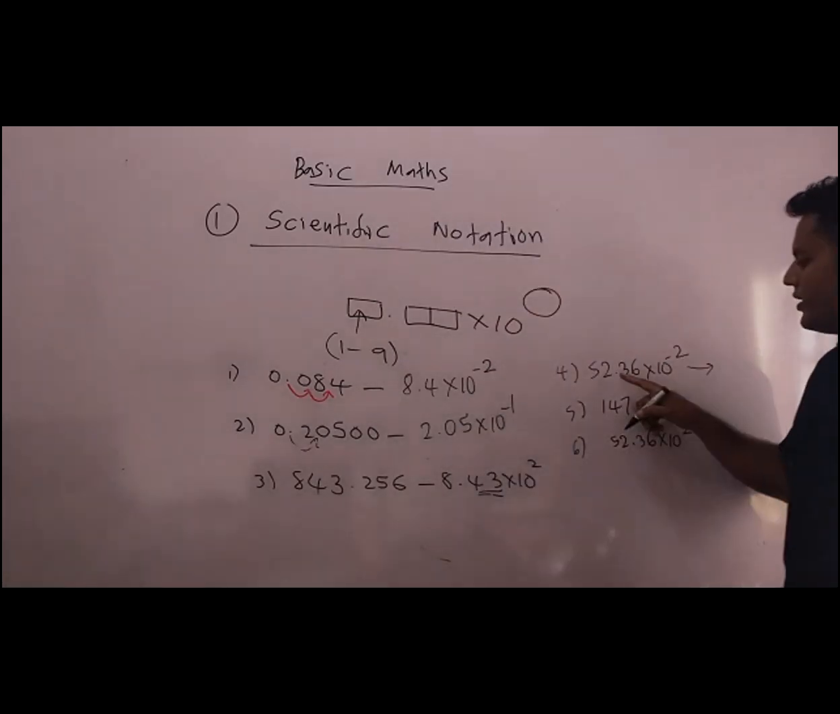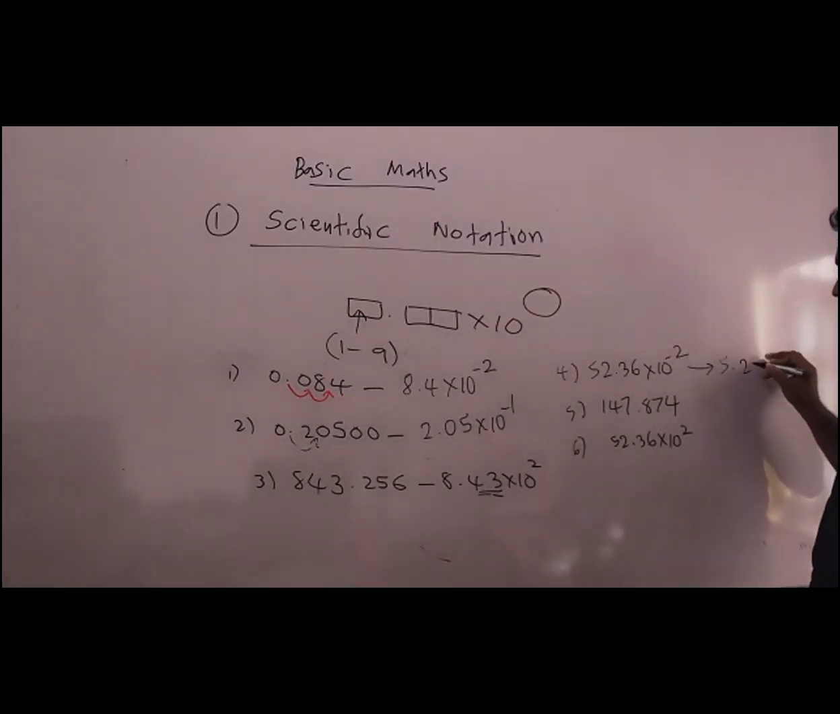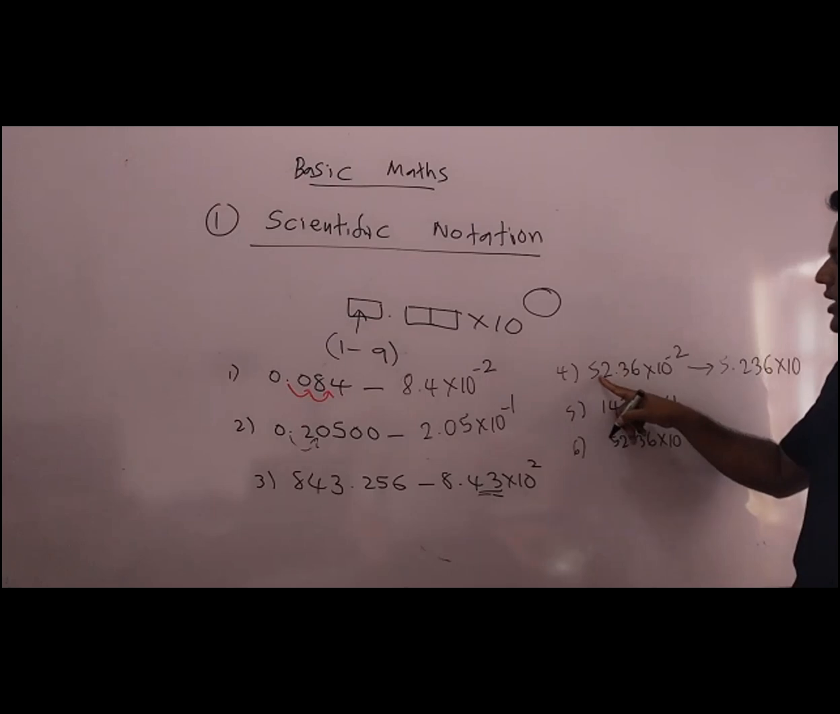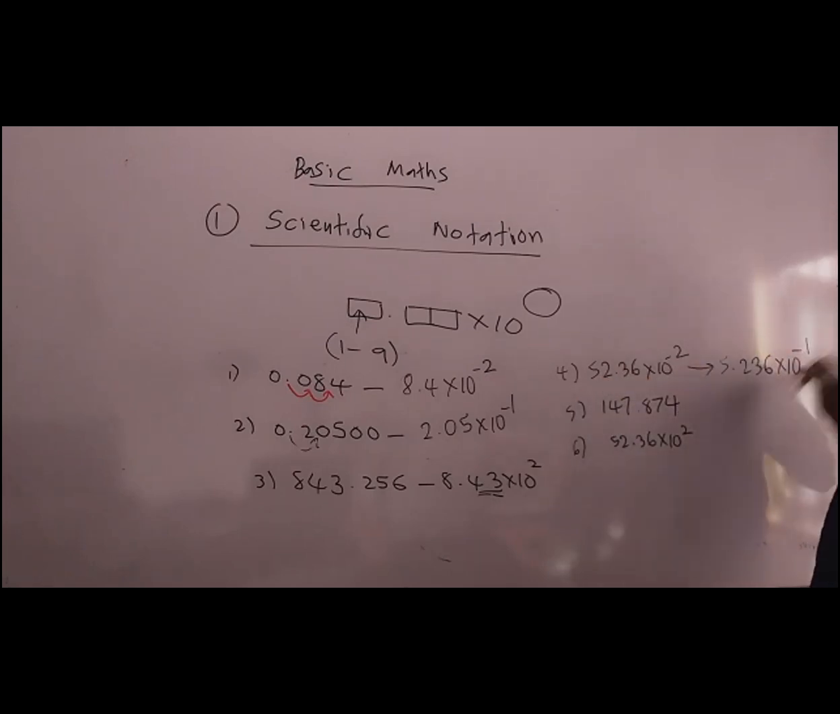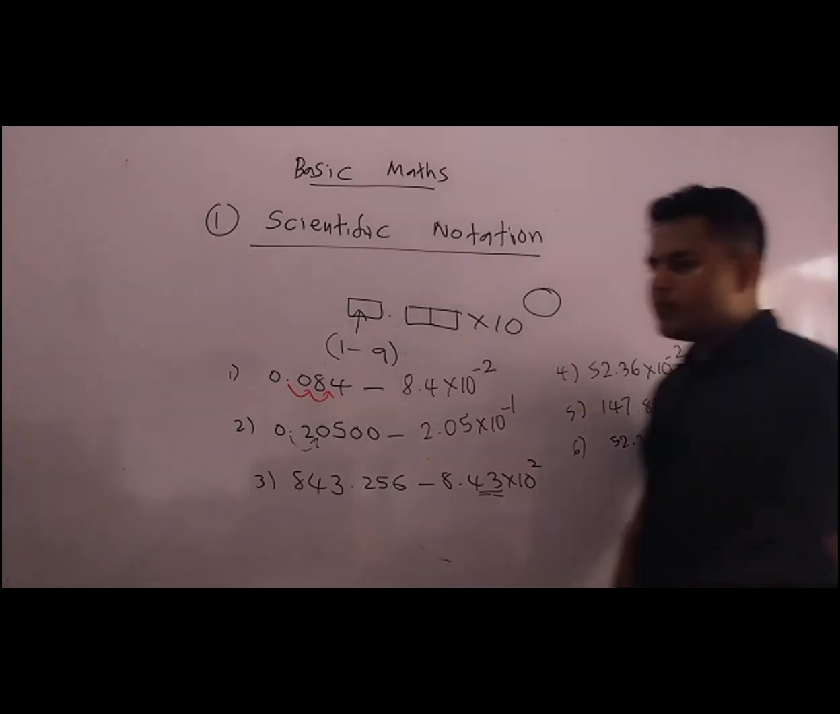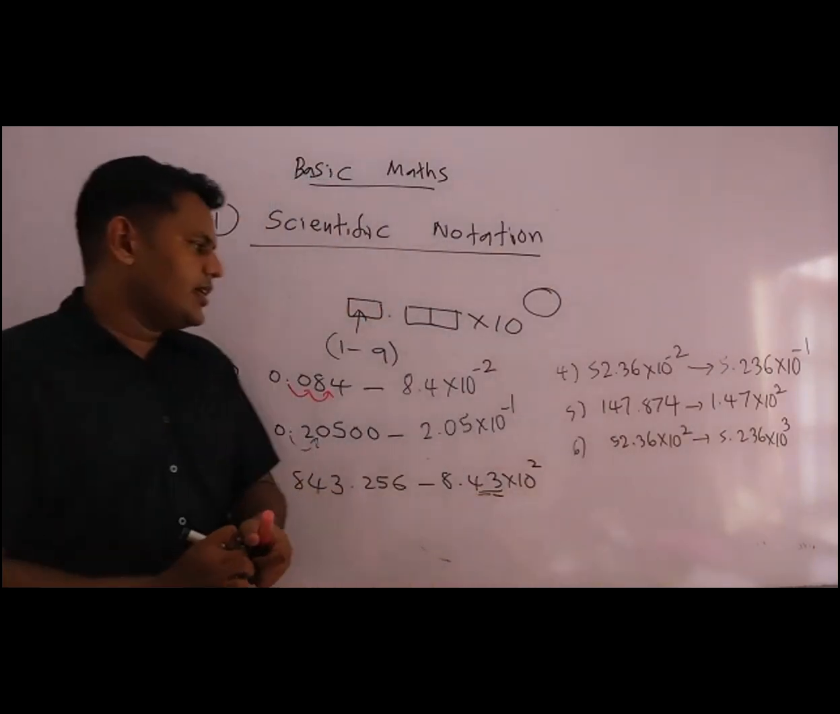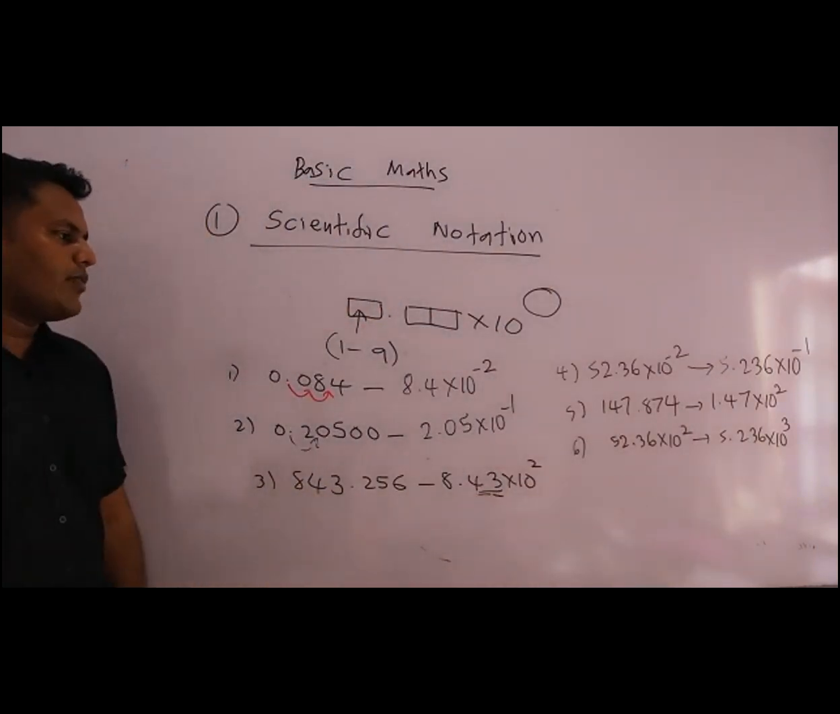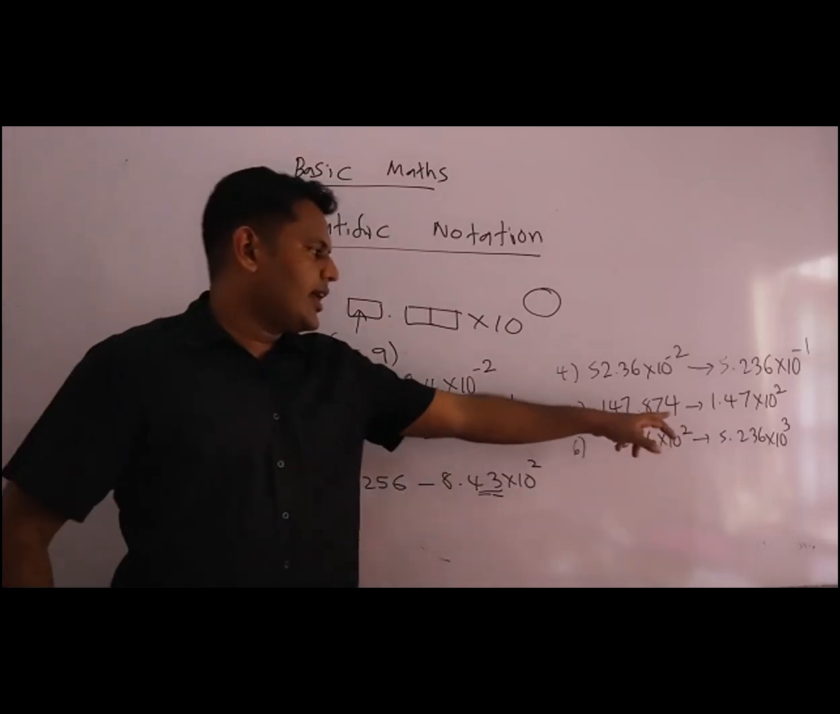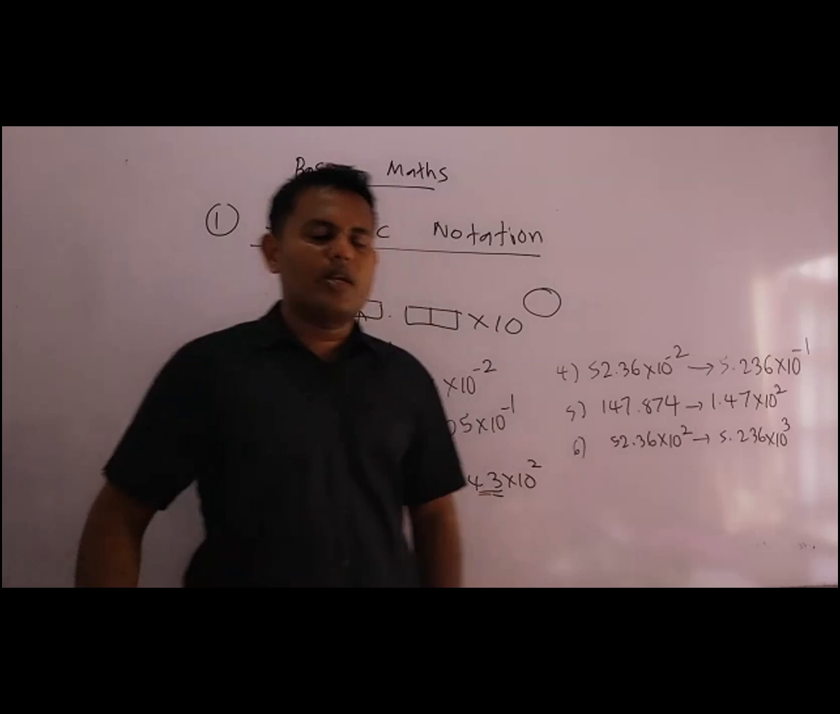So then when you are moving this one here, it is 5.236 into 10 to the power. When this decimal number moves here, this value gets decreased. In negative cases, it's decreased. In positive cases, when you're moving here, there is 5.236 into 10 to the power plus 3. And here 1, 2, I'm moving two decimal places. 1.47 into 10 to the power plus 2. You can round off and you can keep 1.48. No issues.